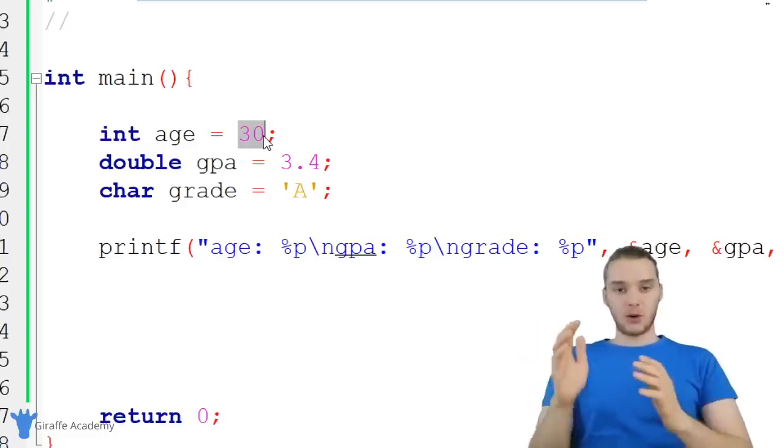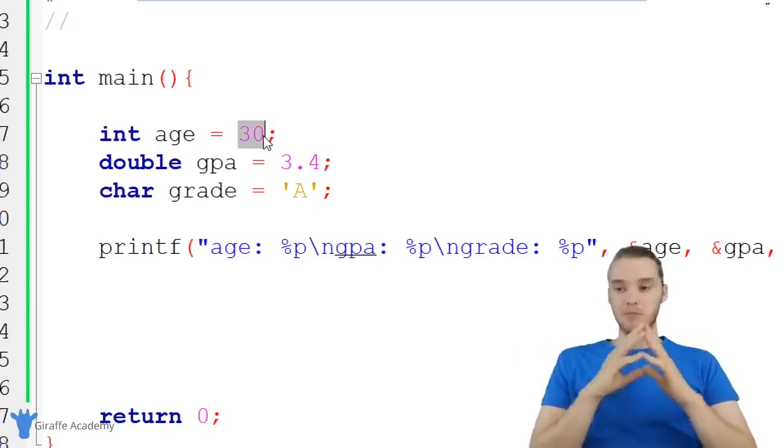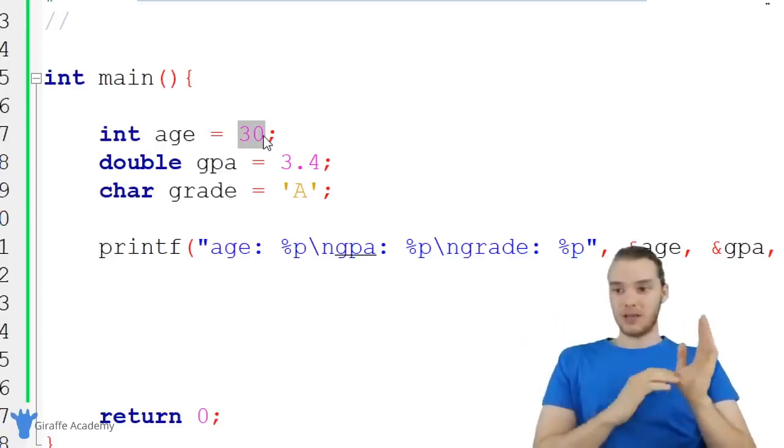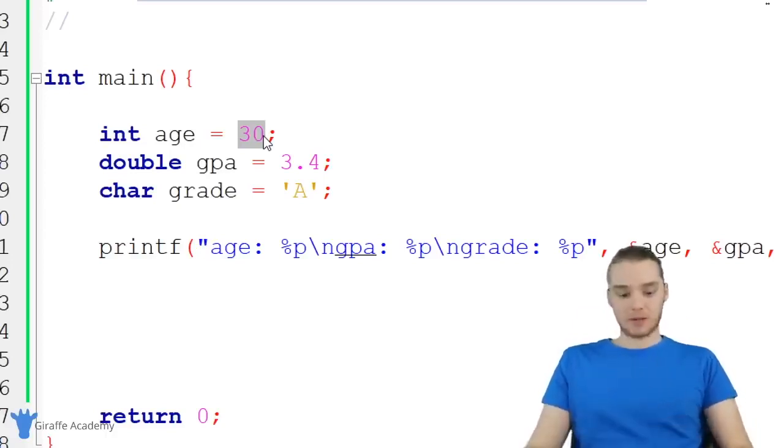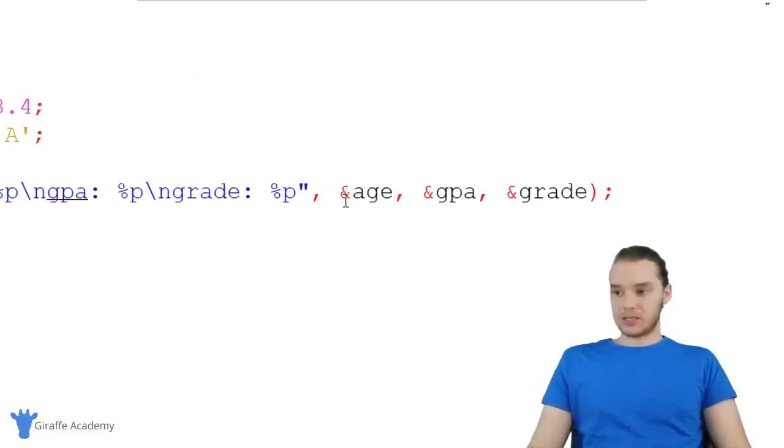And in future tutorials, I'm going to talk about why that can be useful. But for now, I really just wanted to give you guys an overview of what memory addresses are, how we're using them in our program, and how we can print them out. So again, I just use this ampersand, and then I type the name of the variable, and I use this %p to print it out.